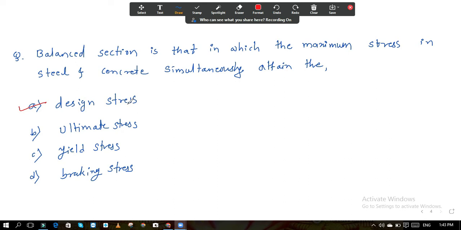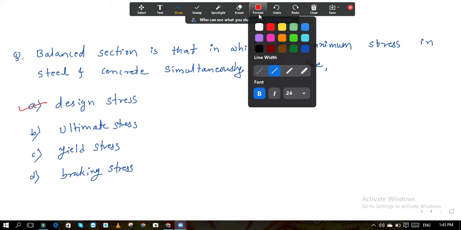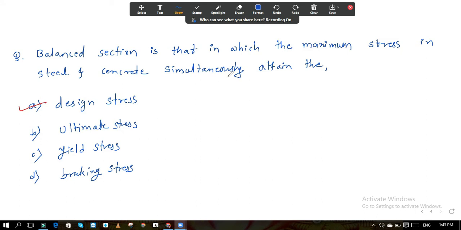Okay, the stress at which the design is given, that design stress it attains. So your answer is option A. Next question.